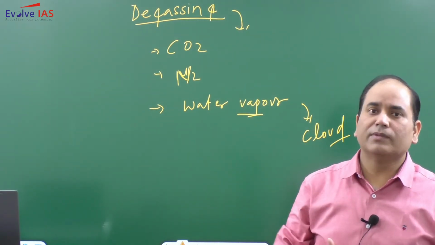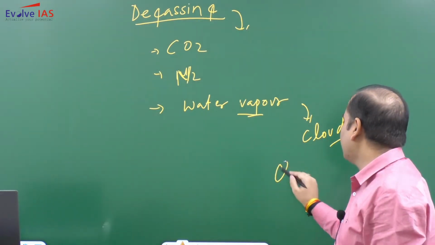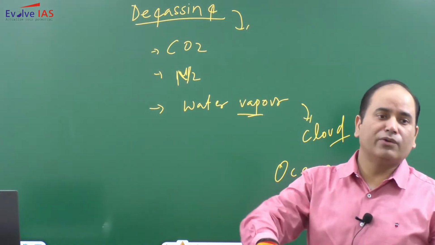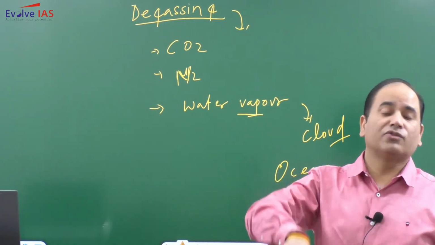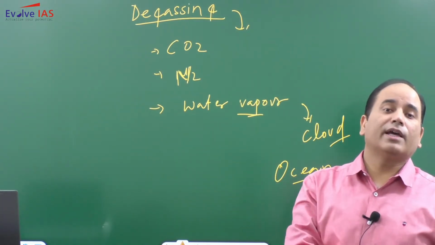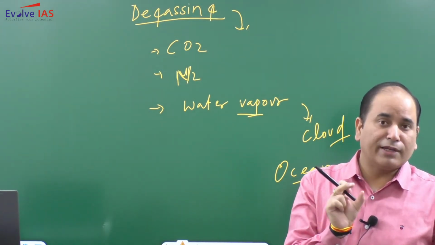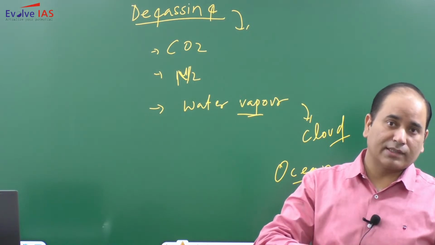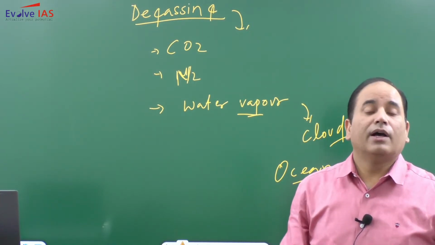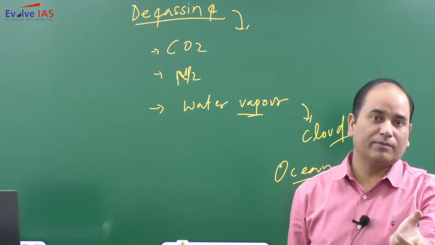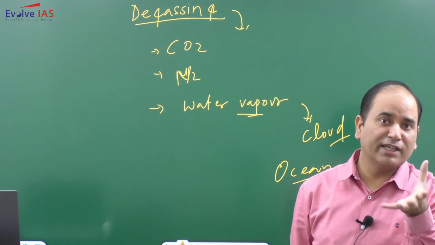Over the period of time this rainfall resulted in the oncoming of oceans. When the ocean came into existence, then within this ocean there was the oncoming of single cell life. This single cell life was anaerobic, without oxygen. So oxygen नहीं था.